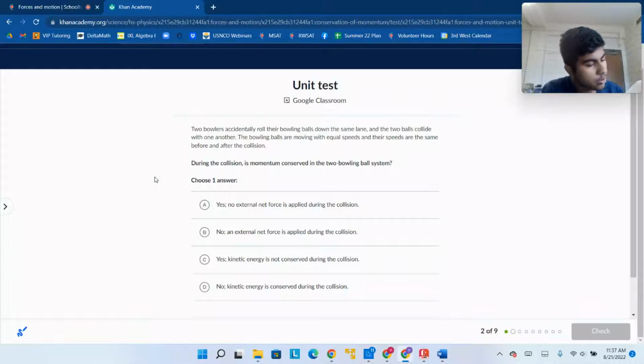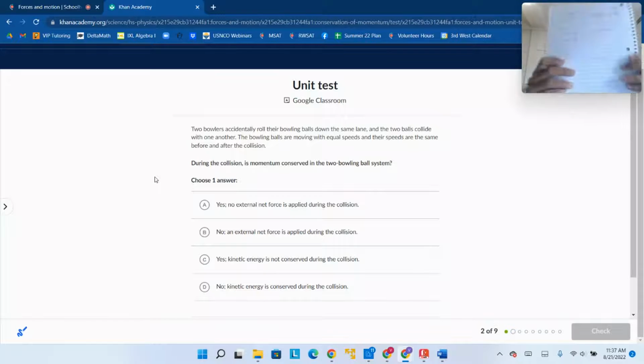So if we want to talk about momentum, we can also talk about impulse. Impulse is the change in momentum. We can also write it as J, or delta P, and we write it as force times time.